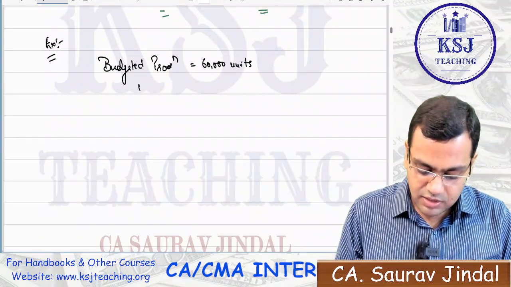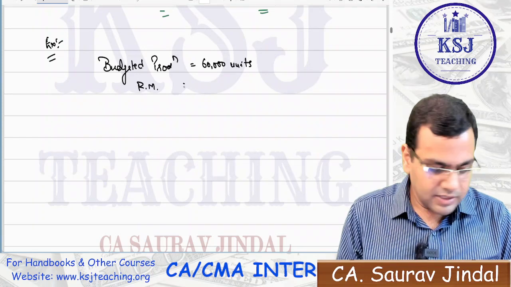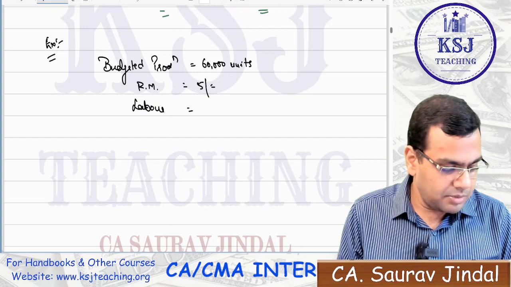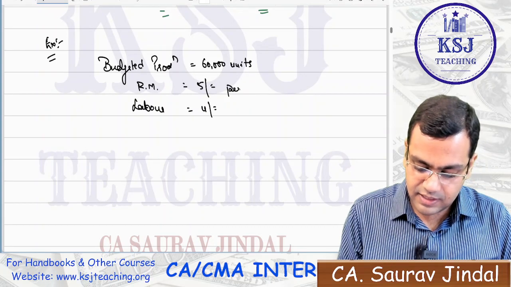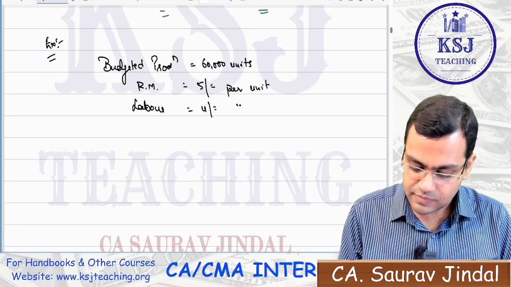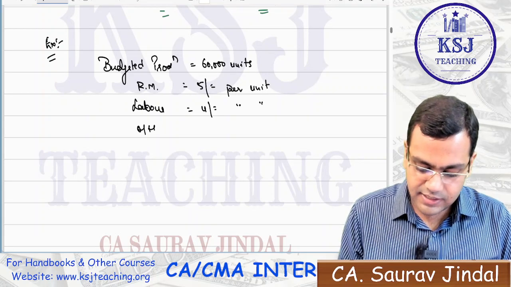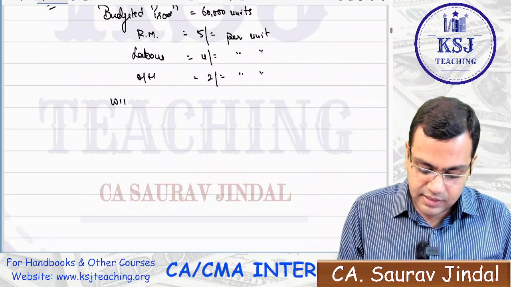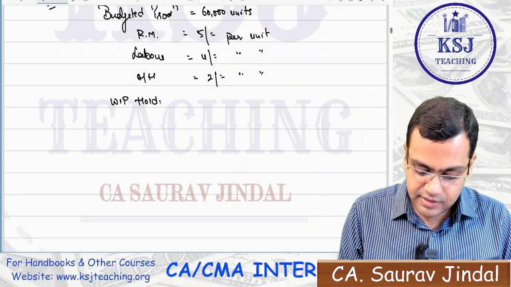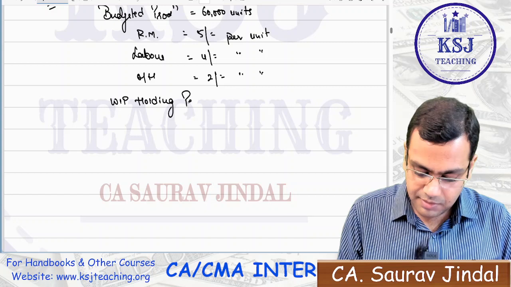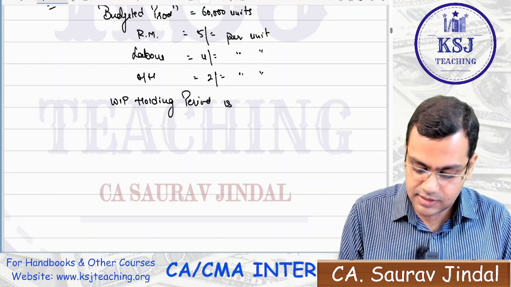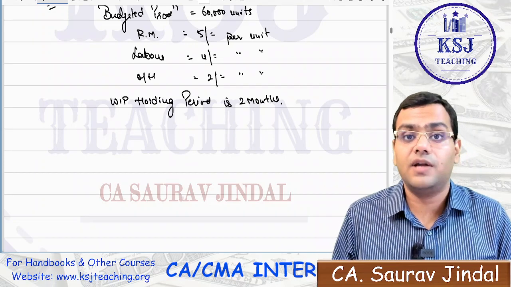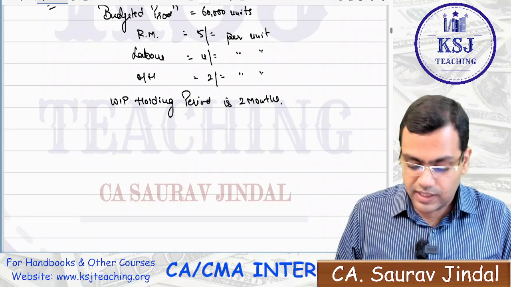Budgeted production, raw material cost is 5 rupees per unit. What is the labor cost? Labor cost is 4 rupees. This is everything per unit, right? And overheads is, let's say, 2 rupees per unit. Then he says WIP holding period is 2 months. Now, how will you calculate the value of WIP here?